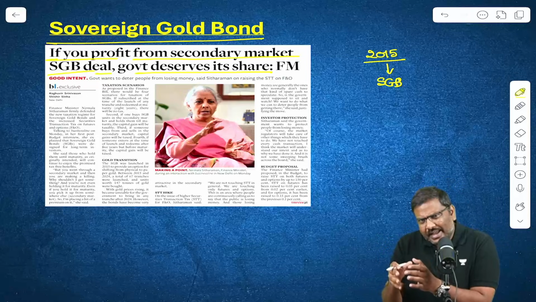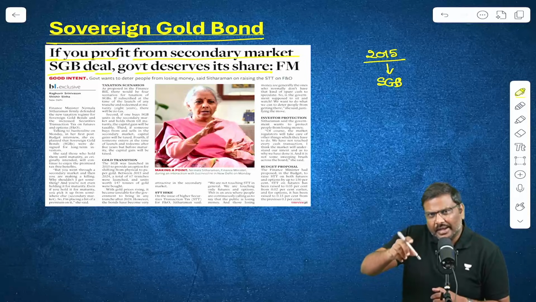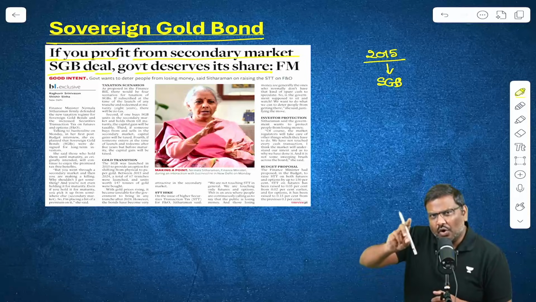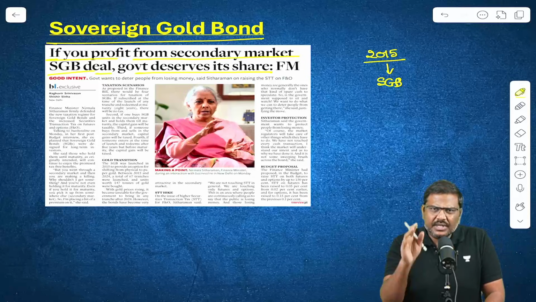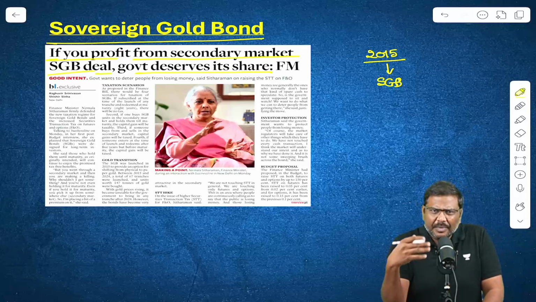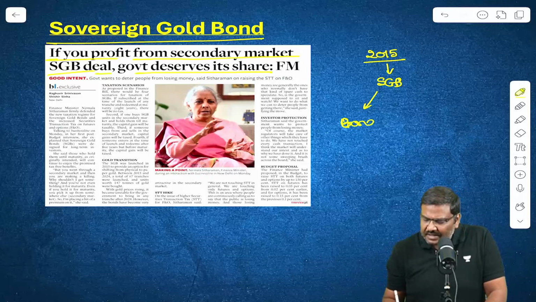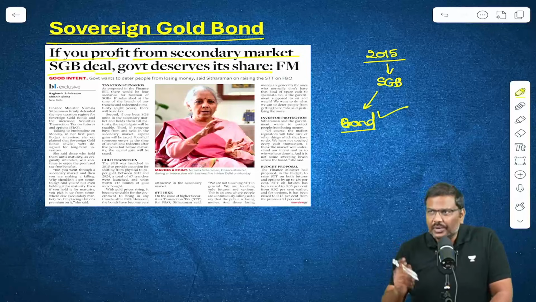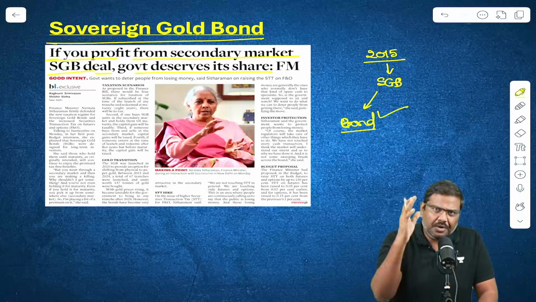And because India imports a huge quantity of gold, this puts pressure on imports, and the outflow of dollars will increase. The government basically introduced an instrument. This is a government bond in simple terms. The government introduced a government bond and stated that you can invest in this bond just like you invest in physical gold.